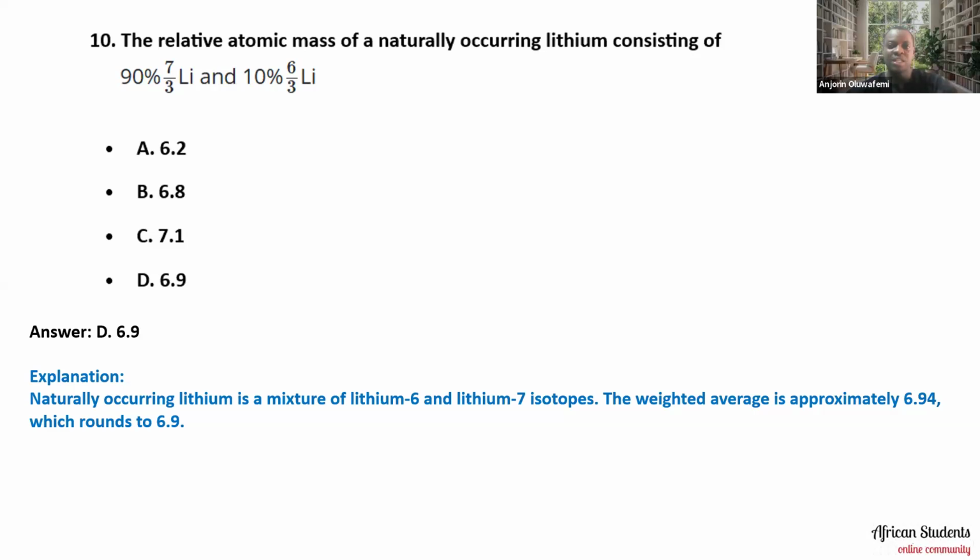When you do that calculation, you end up having about 6.94, which we can round to 6.9, because 4 is not up to 5. So that's how we come about that particular one.